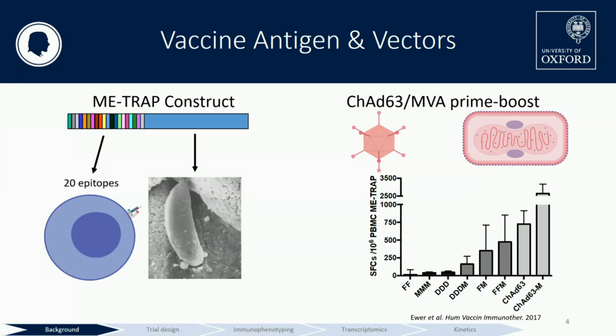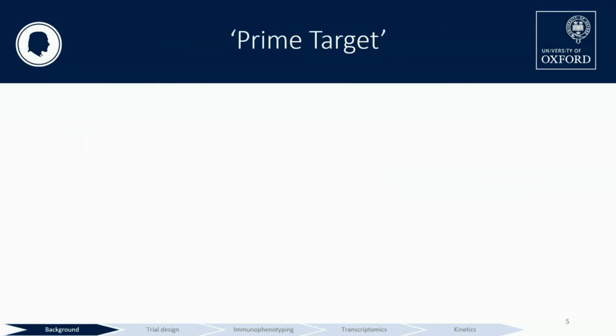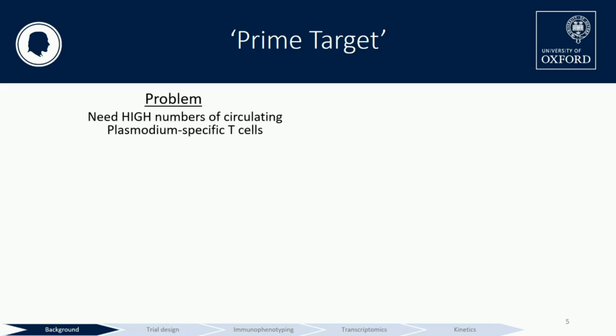And this is important because these cells correlate with protection, okay? Unfortunately, however, many liver stage malaria vaccines have been unable to generate a high enough and a durable enough T-cell response to confer sterile protection.